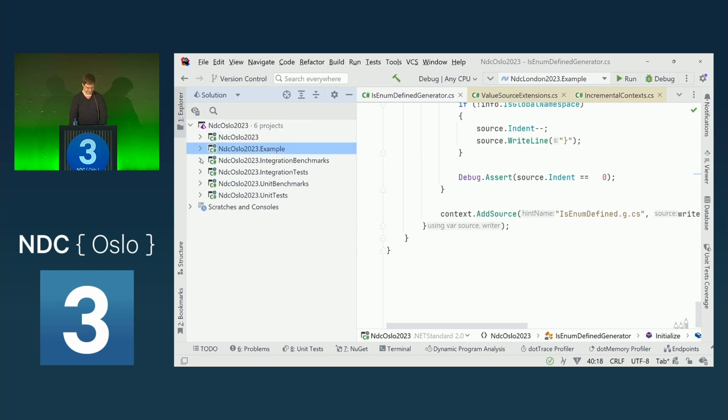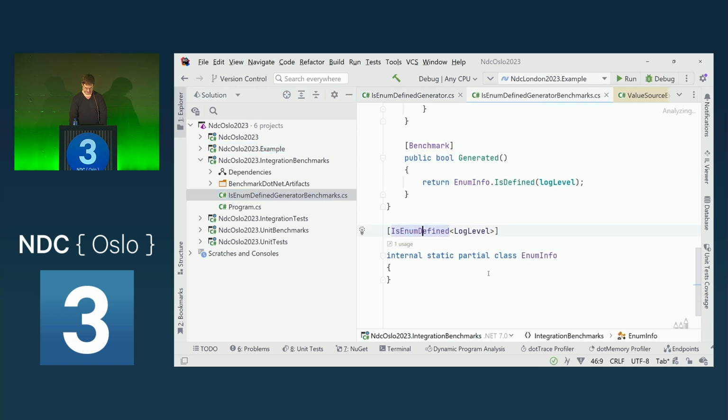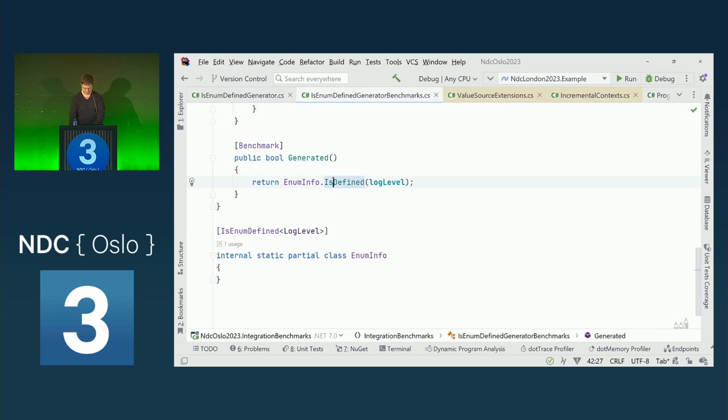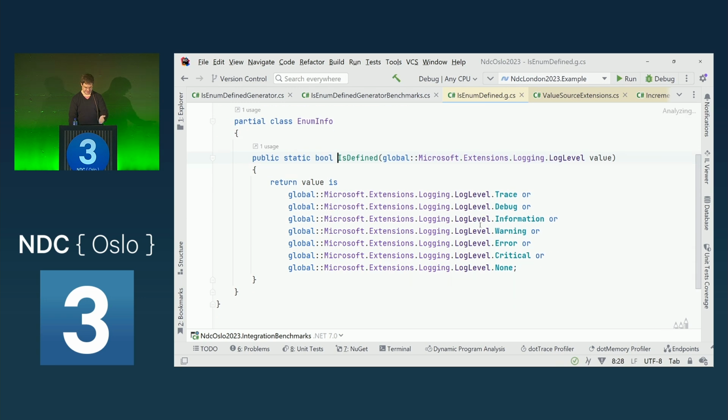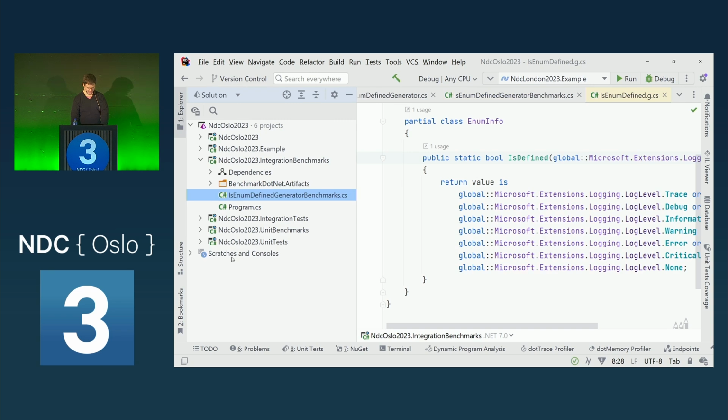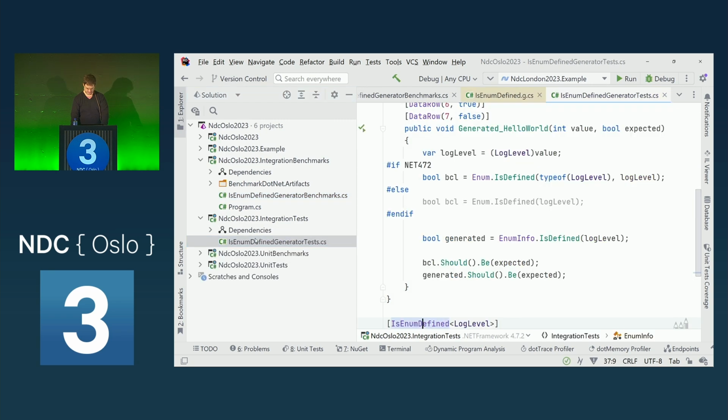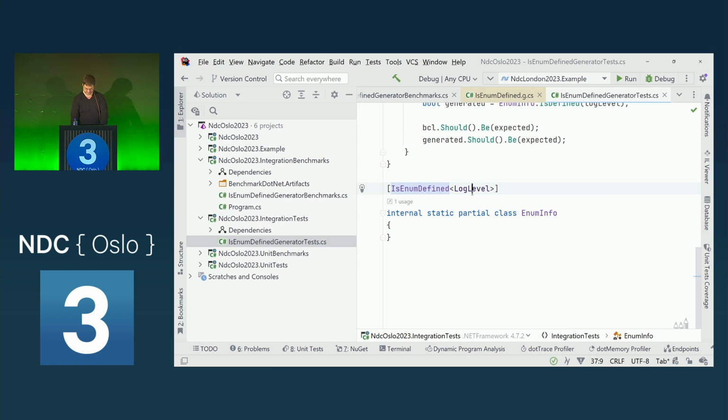And now we actually have this enum info generated by our source generator. And again, this is basically the very same version as the hand-rolled version, but if we would add a new enum, then this would get added automatically. Do I have a test for that? I believe no, I do not. But we could add another one.